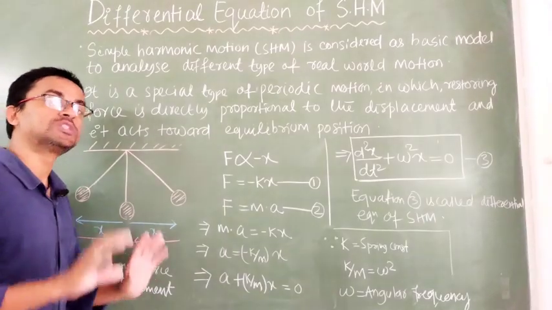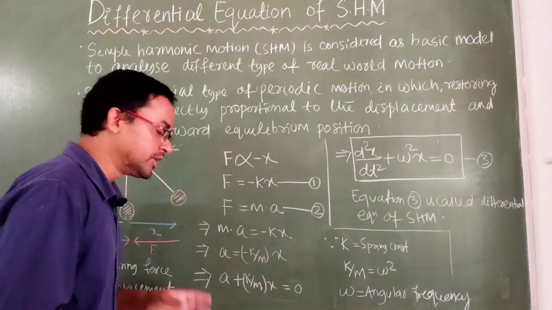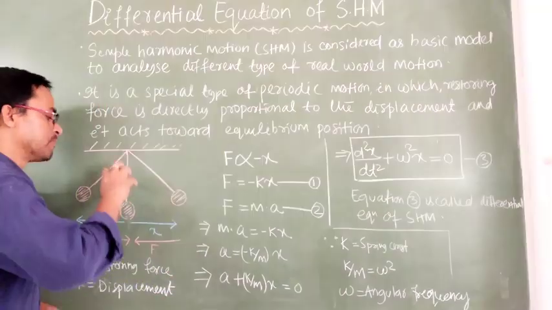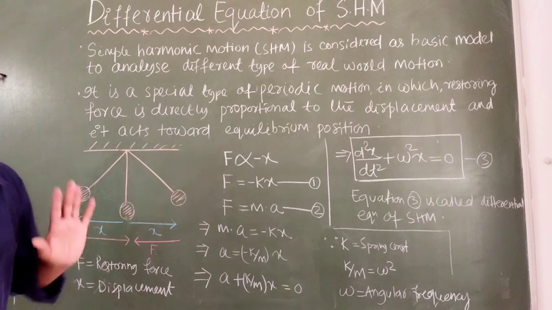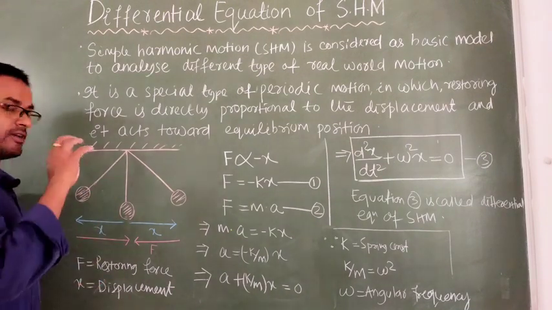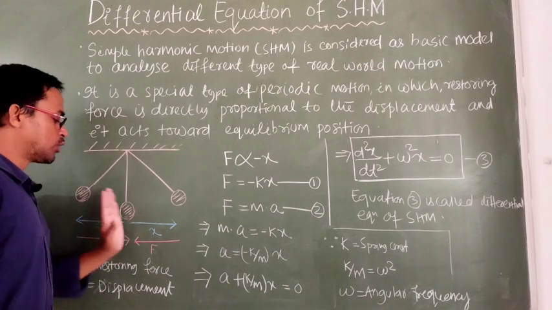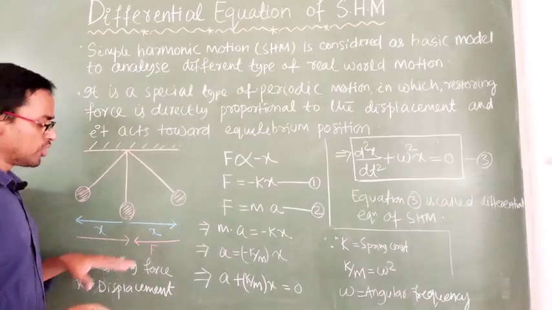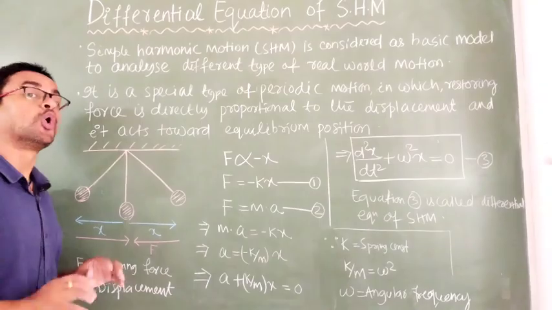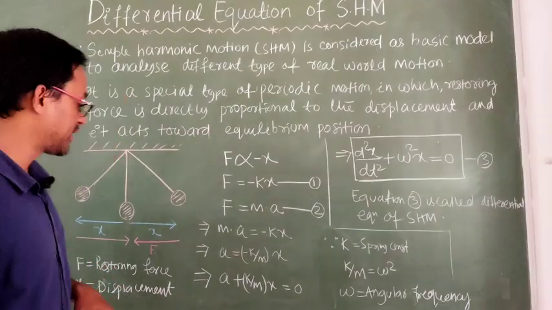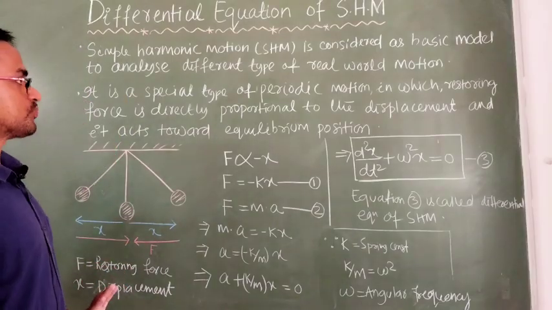The force responsible for restoring the ball to the equilibrium position is called the restoring force, and displacement is always considered from the equilibrium position. Therefore, the restoring force and the displacement are always in opposite directions to each other.